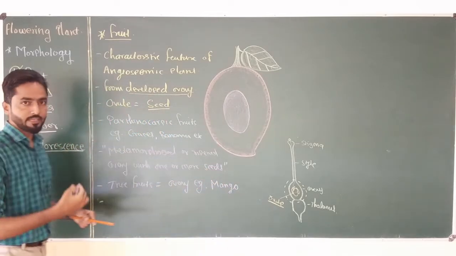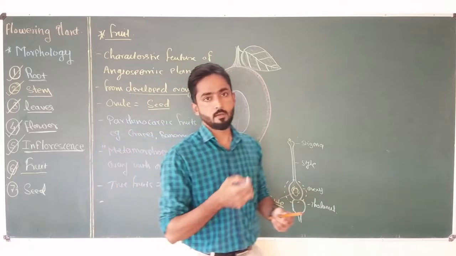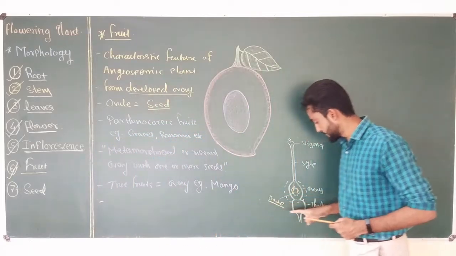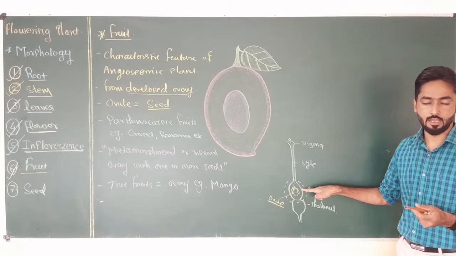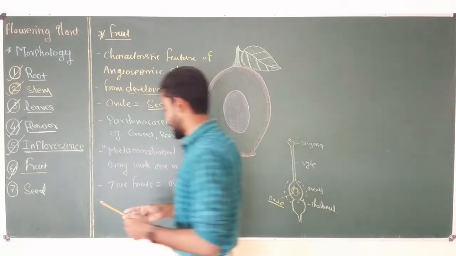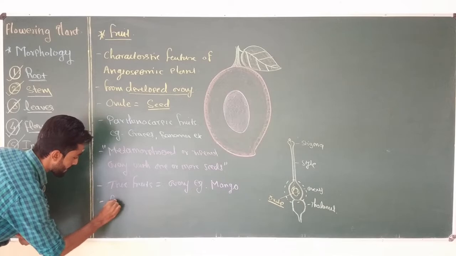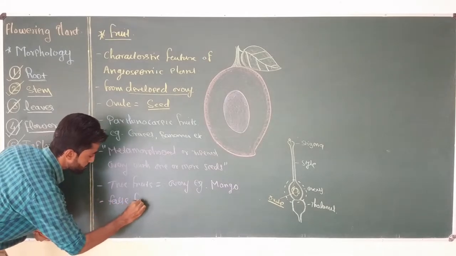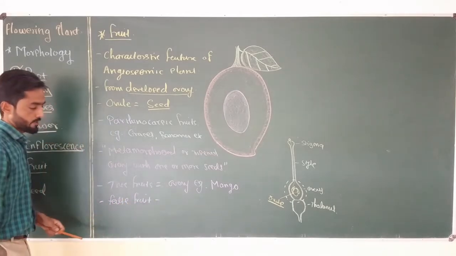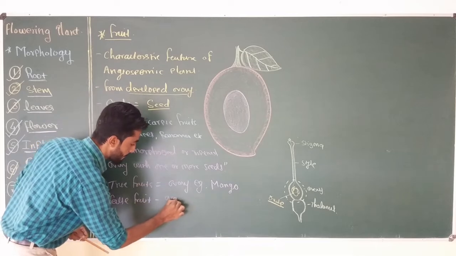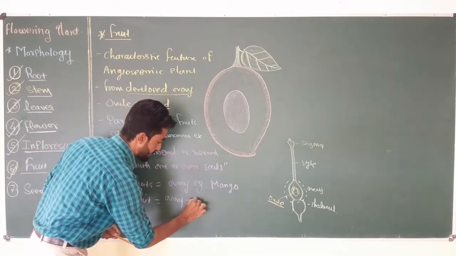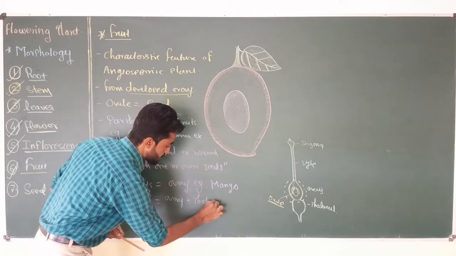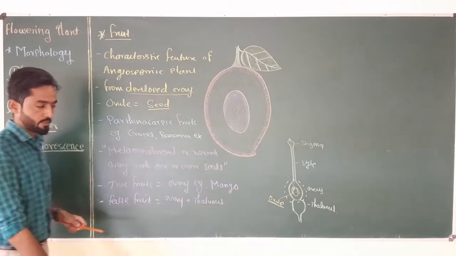While in some cases, other accessory floral parts like the thalamus also take part in the formation of the fruit, and such fruit is called false fruit. That means along with the ovary, other floral parts, for example the thalamus, also take part in the fruit formation process.